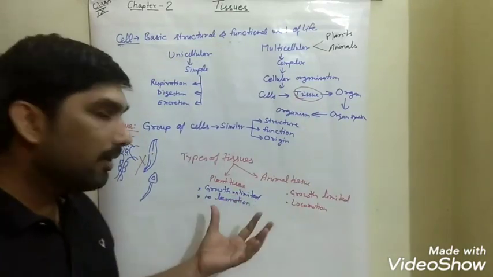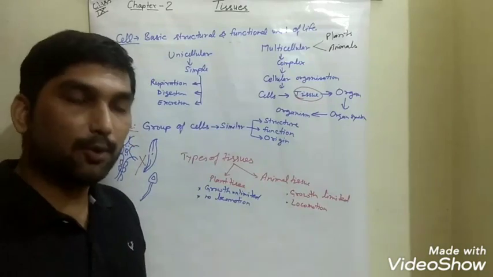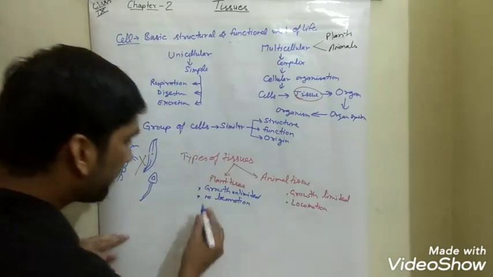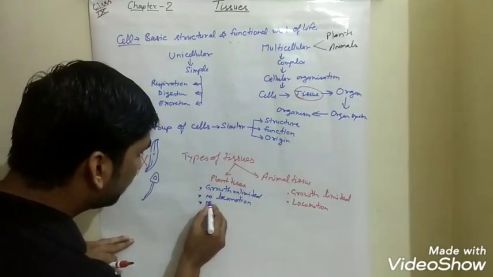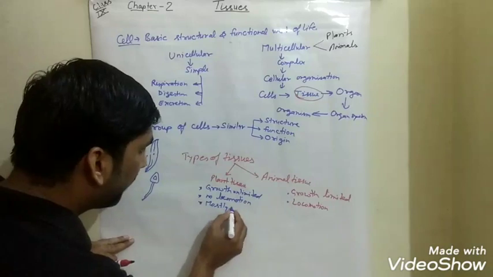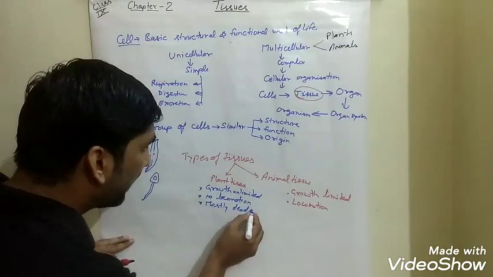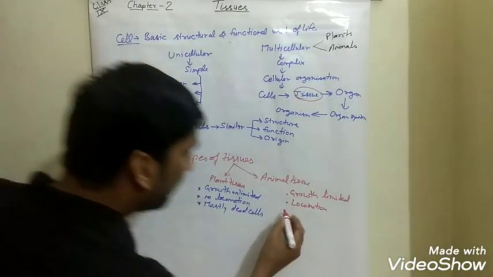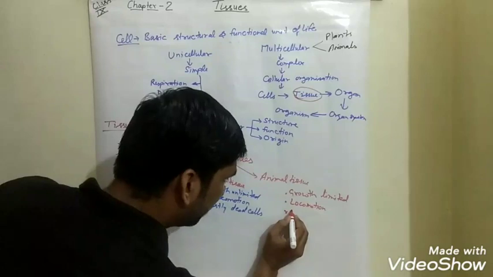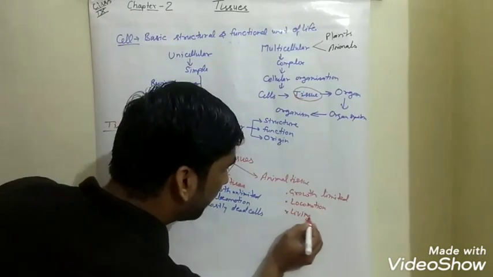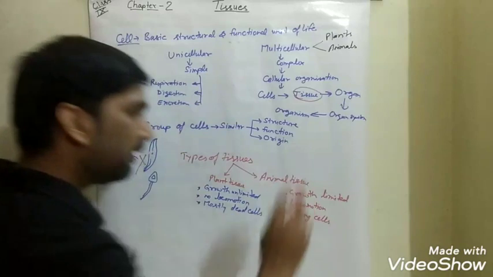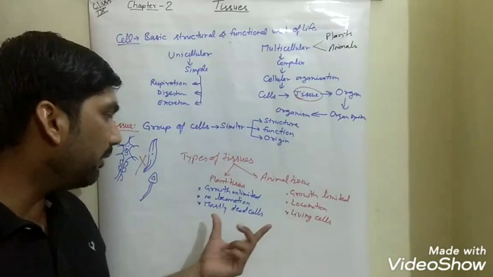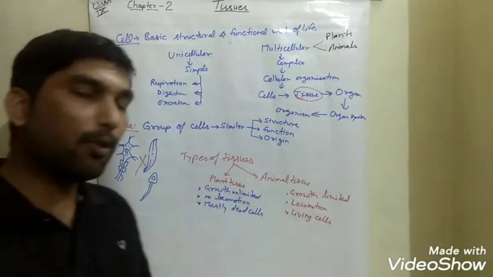So they need proper mechanical support for the growth of their body, and this is the reason why plants are made up of mostly dead cells. But animals are mostly made up of living cells. So this is again a main difference between plants and animals.